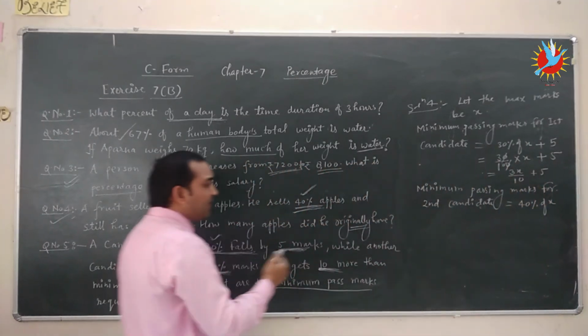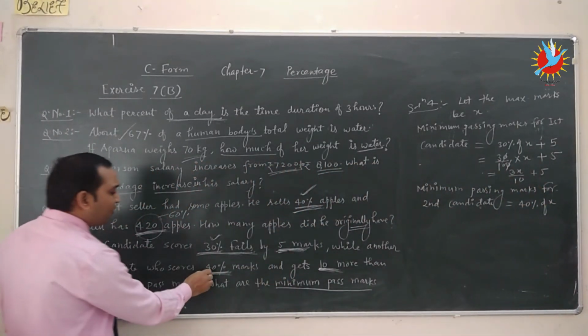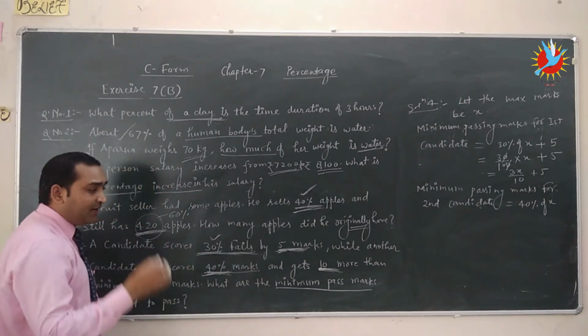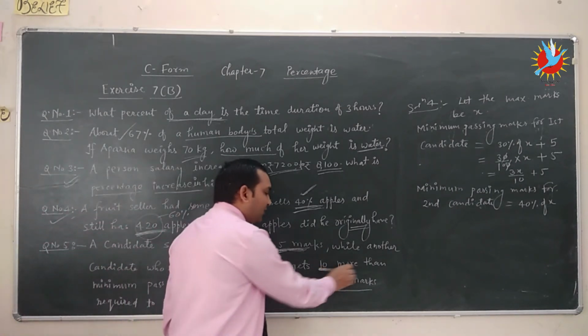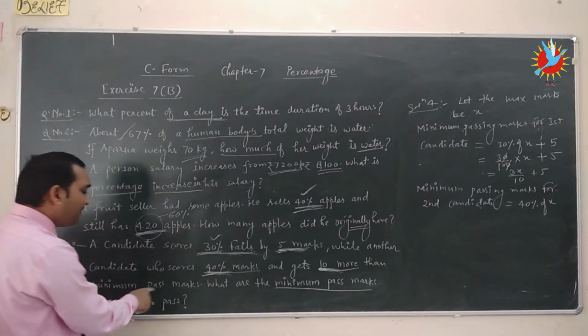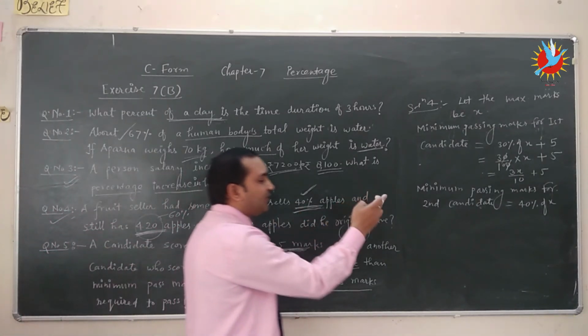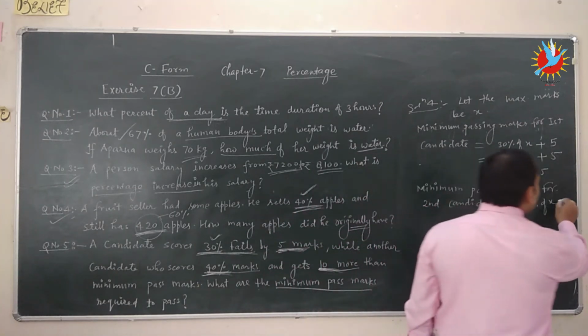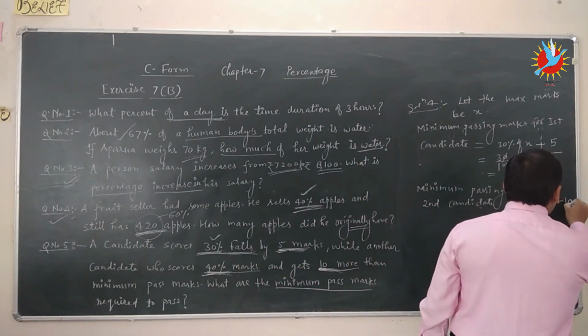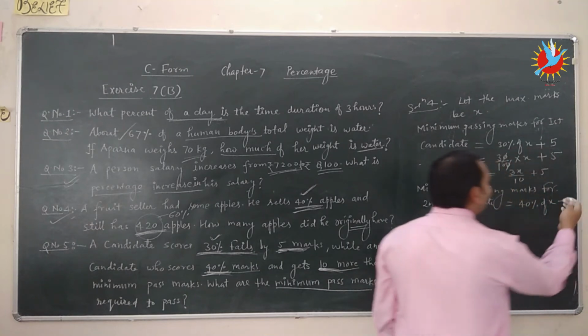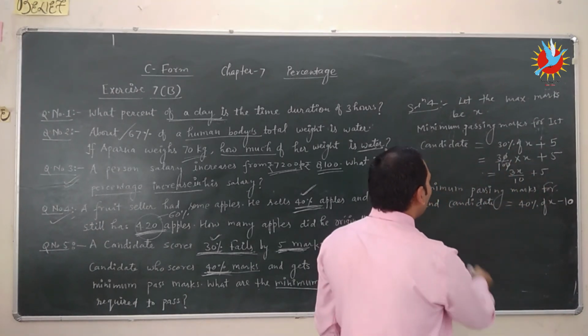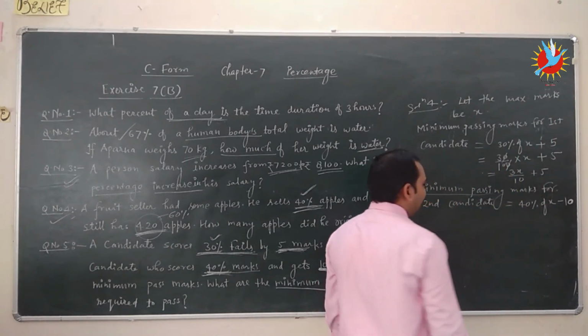Since the second candidate obtained 40% marks and got 10 more marks than needed, what will be the minimum passing mark? 40% of x minus 10, because he got 10 marks more to get the minimum passing mark.